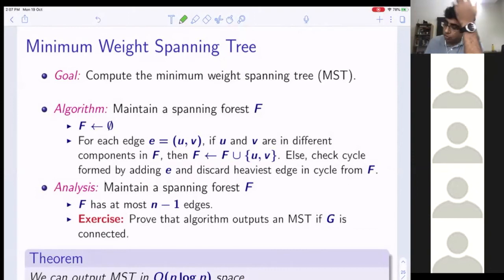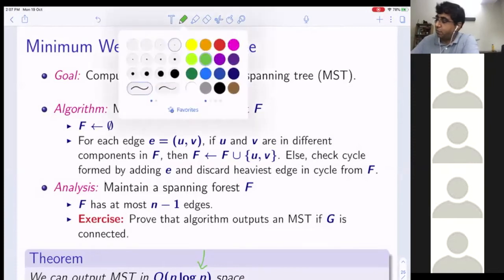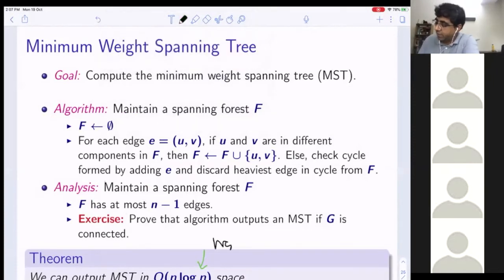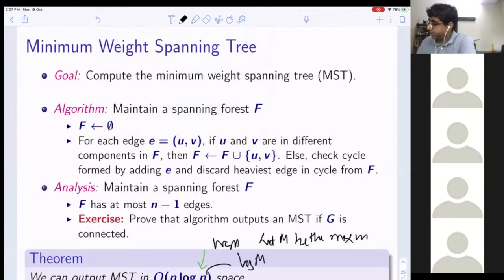Okay, so this is how you can show that minimum weight spanning tree can be done in order n log n space. Well, you also have to assume that the weights are polynomial or something. Otherwise, let m be the maximum weight, and there will be a log m factor for that.